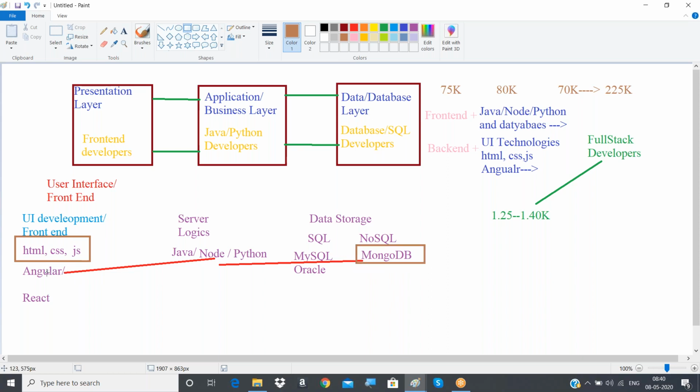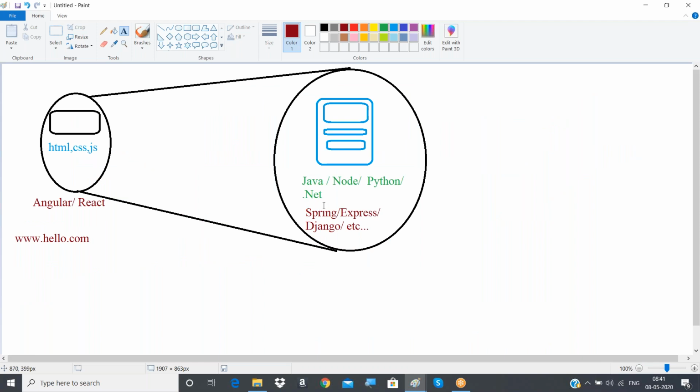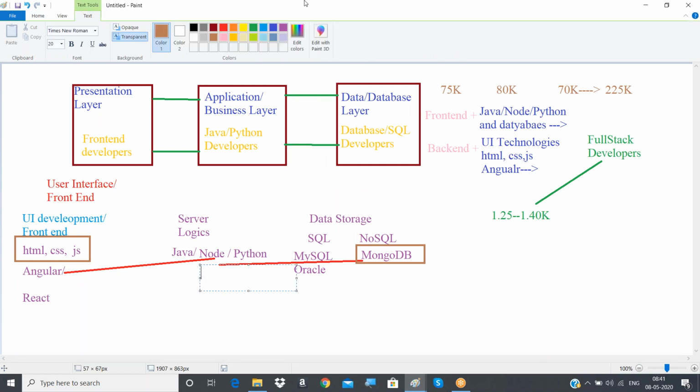If a person chooses Angular, Node, and MongoDB, as I already told you, for Node there are certain frameworks also available. For Java, the Spring framework is there. For Node, Express is there. For Python, Django is there. If any person learns Node, along with Node there will be a framework called the Express framework. And if you are using Java, then the framework would be different: the Spring framework.